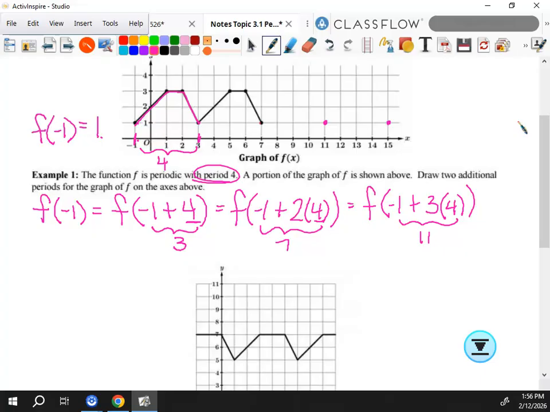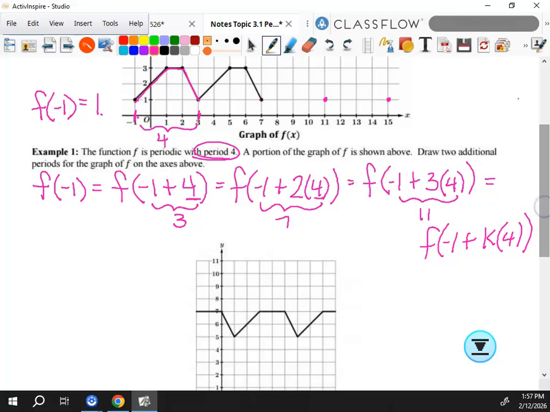That means, again, overall, this would also be equal to f of negative 1 plus k times 4, k being some constant, some integer that is positive or negative. So k could be a negative 2. I could subtract 8, and then I would be at negative 9. But it gives me all of them, so I wouldn't have to redraw everything.